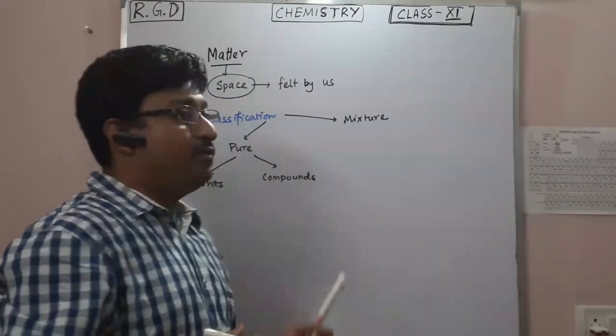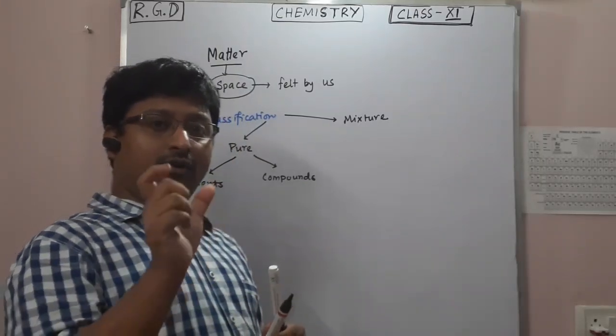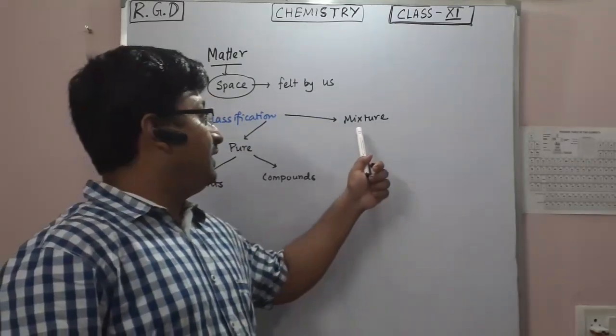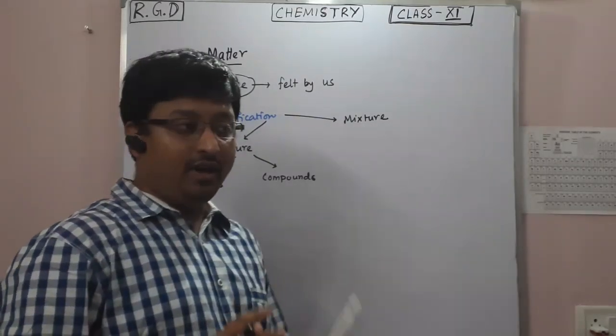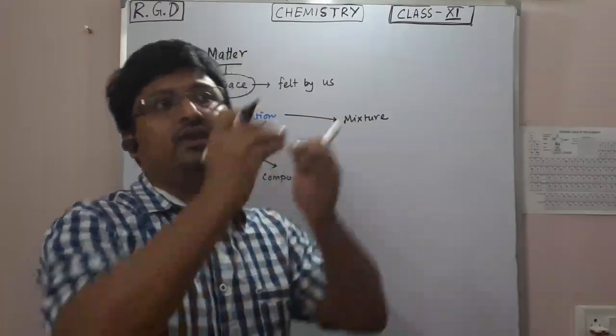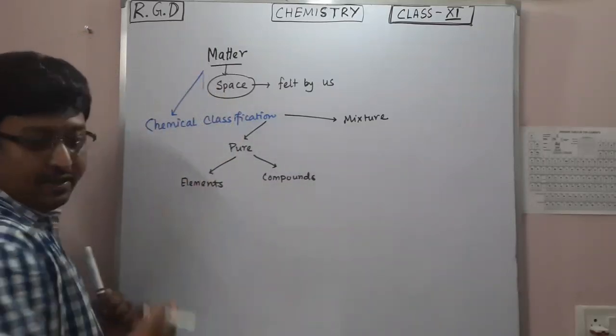But compounds have a single property. If you combine two elements, the compound will show a single property. Whereas if you have a mixture, you have a collection of compounds, and each of the compounds will show different properties.